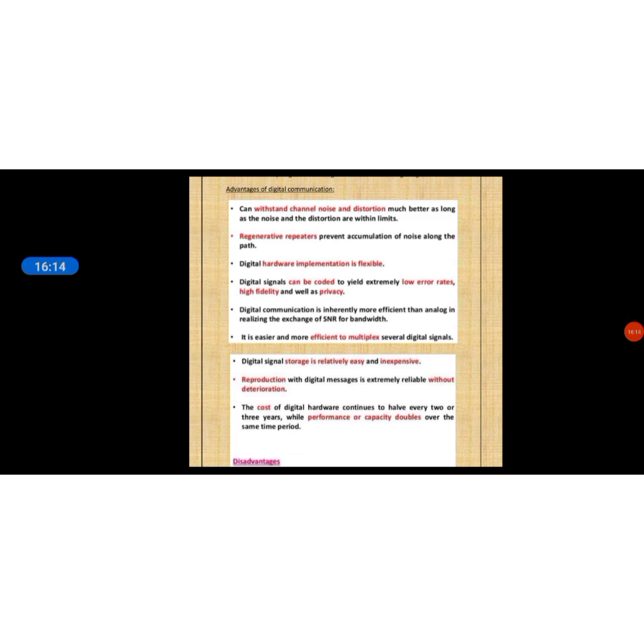Digital signal storage is relatively easy and inexpensive. Reproduction of a digital message is extremely reliable without deterioration. Without damaging the signal, we can reproduce the message. This is one of the major advantages of digital communication.